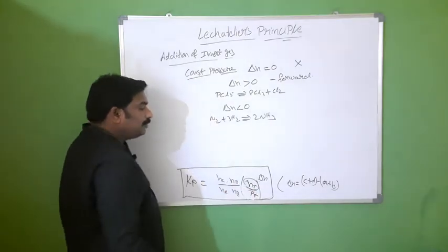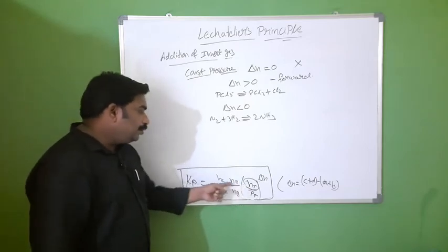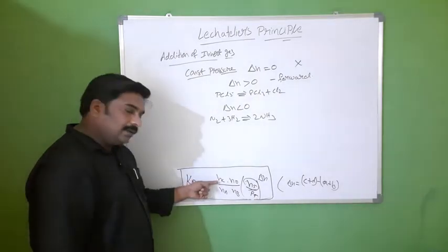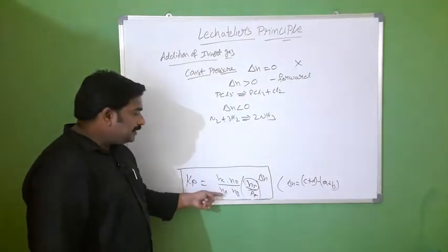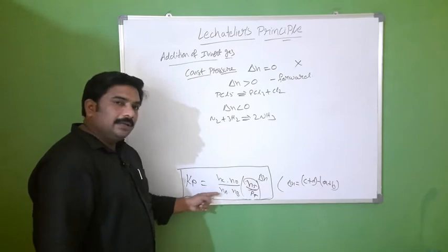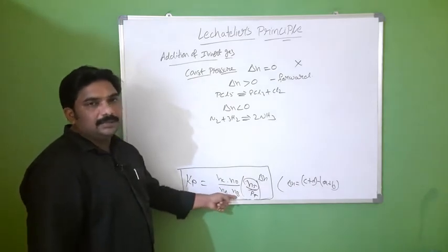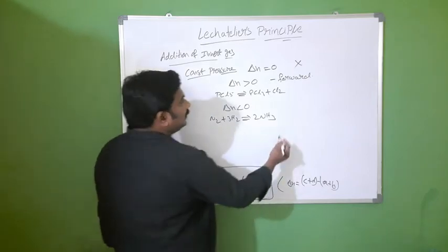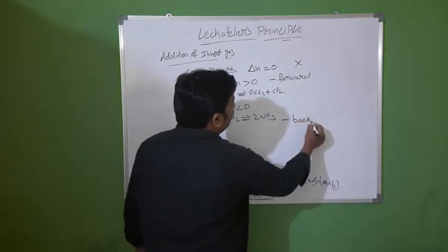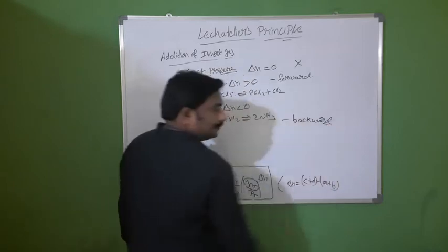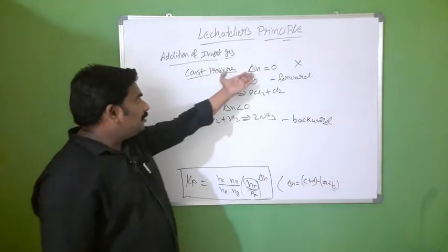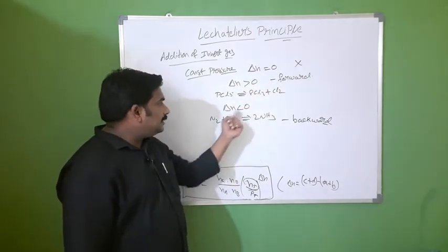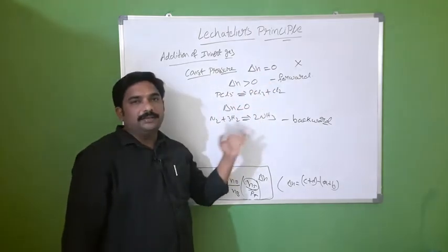The total number of moles increases, so the numerator increases. To compensate, we have to increase the denominator, that means A and B concentrations, the reactant concentrations, are increased. So the reaction is in the backward direction. Delta n equal to 0, no effect. Delta n greater than 0, the reaction is in the forward direction. Delta n less than 0, the reaction is in the backward direction.